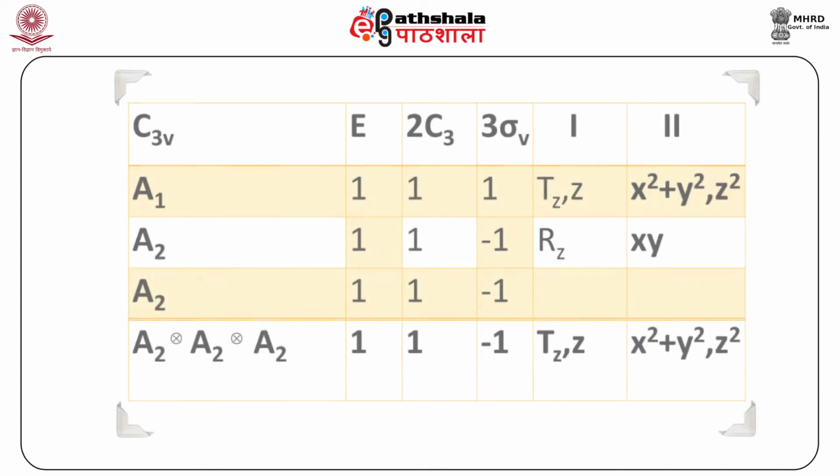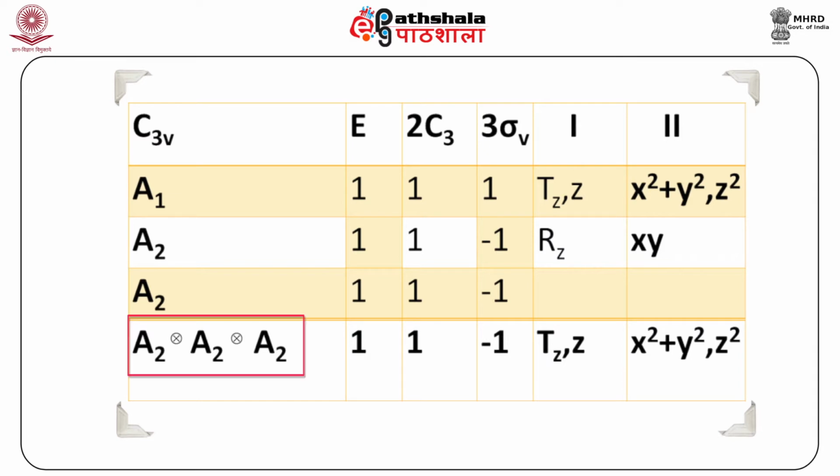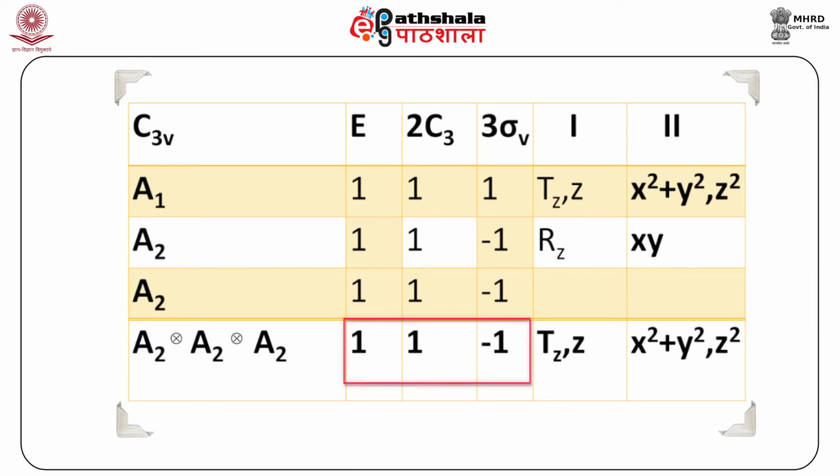Let us now see the second overtone of A2 mode, whether it is IR active or not. For this, again we take the direct product of the type A2 into A2 into A2, that is, we just combine A2 into A2 and A2. The result is shown in the last row of the table: 1, 1, minus 1.